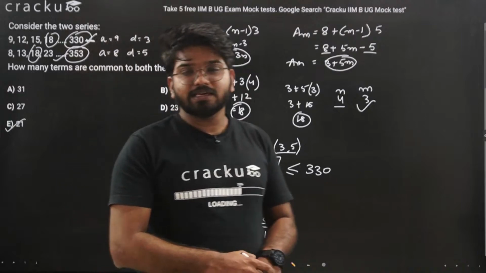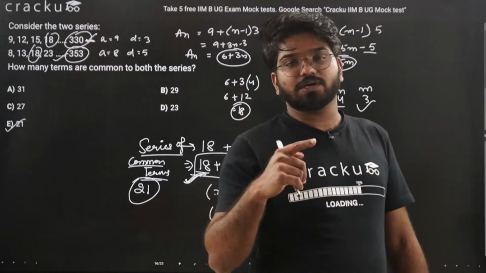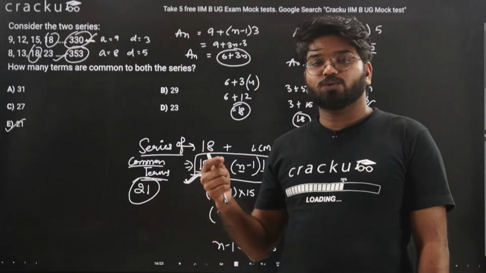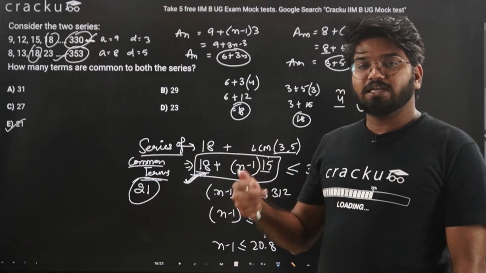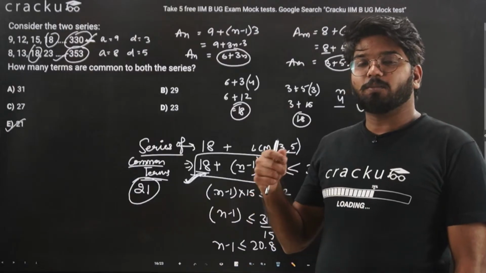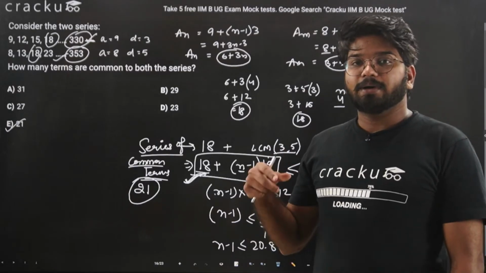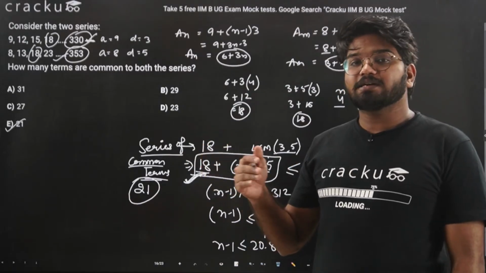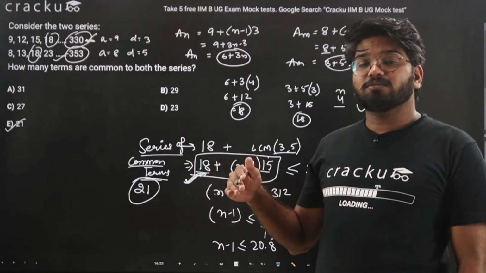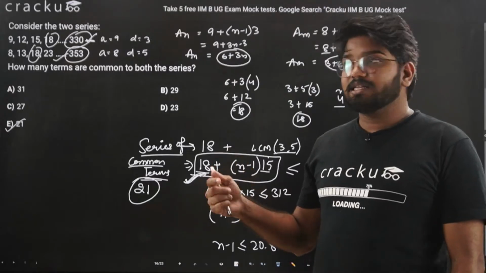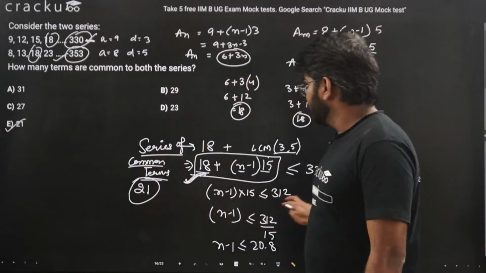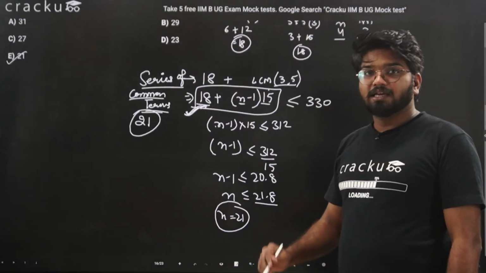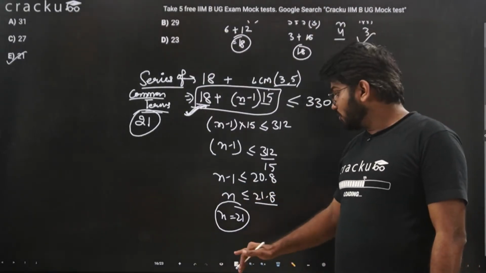All we did in this case is we first found the first common term, and then we found after what interval every term will be common. The common difference was 15, and then we calculated how many terms can be there if the maximum last term of that series is 330, and this way we put the value of 330 and find n should be equal to 21.